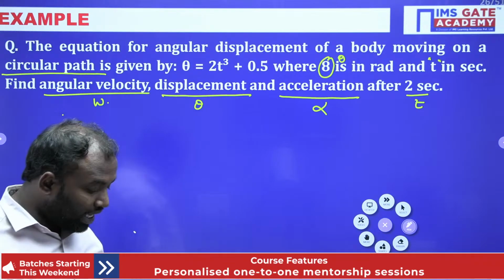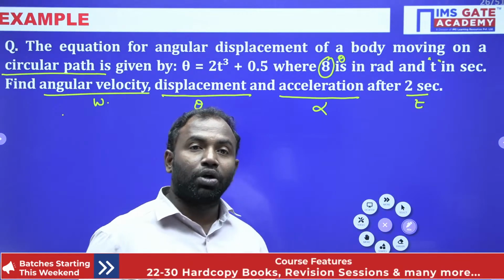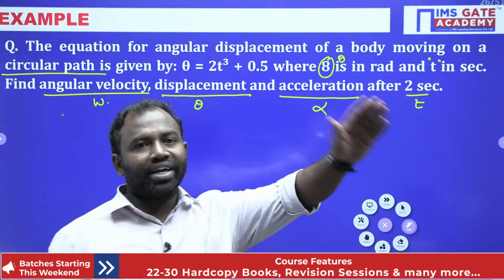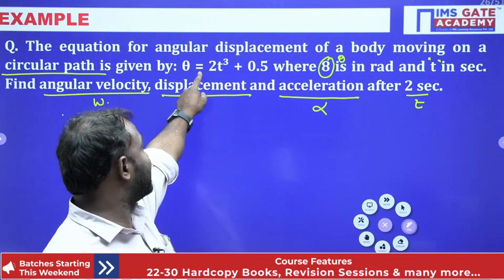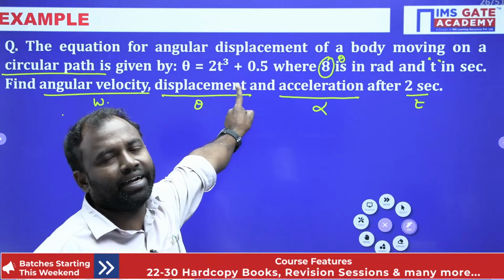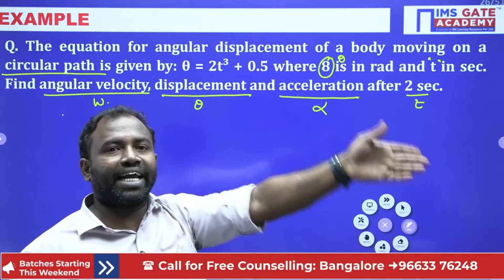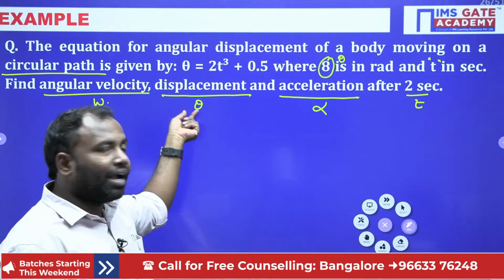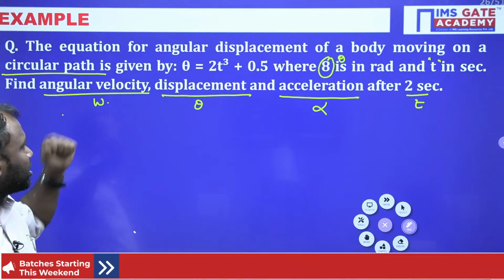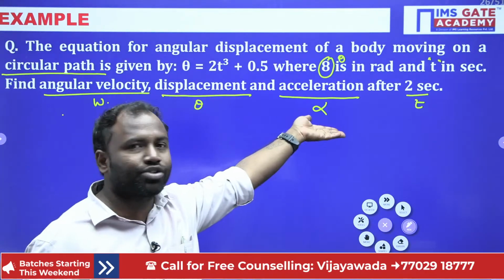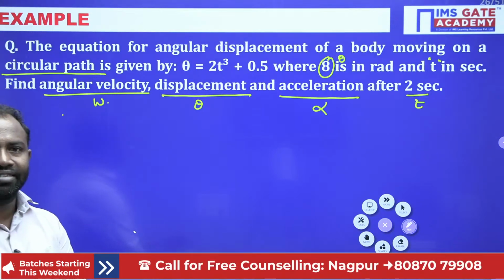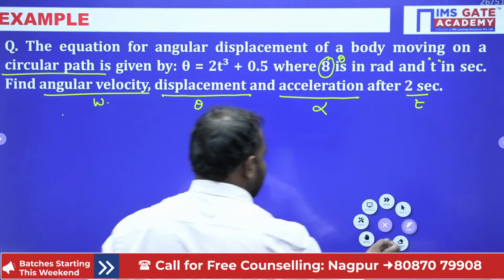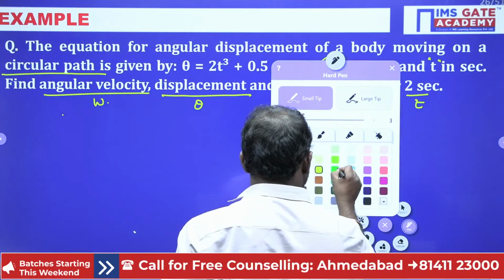So if t equal to 2 seconds, after 2 seconds, that means the body is already moving in a circular path from the initial position, and the displacement is given in terms of t. Now after 2 seconds, what is the angular displacement, the angular velocity, and the angular acceleration? So we need to find all these three. It is very simple, guys.